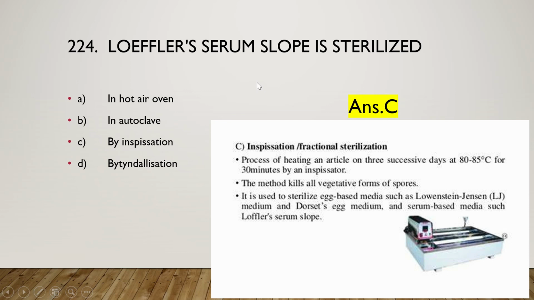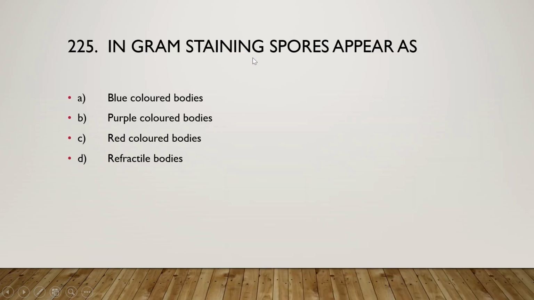Okay, so the last question is, in gram staining, spores appear as blue colored bodies, purple colored bodies, red colored bodies, or refractile bodies, and the right answer is option D, that is refractile bodies.